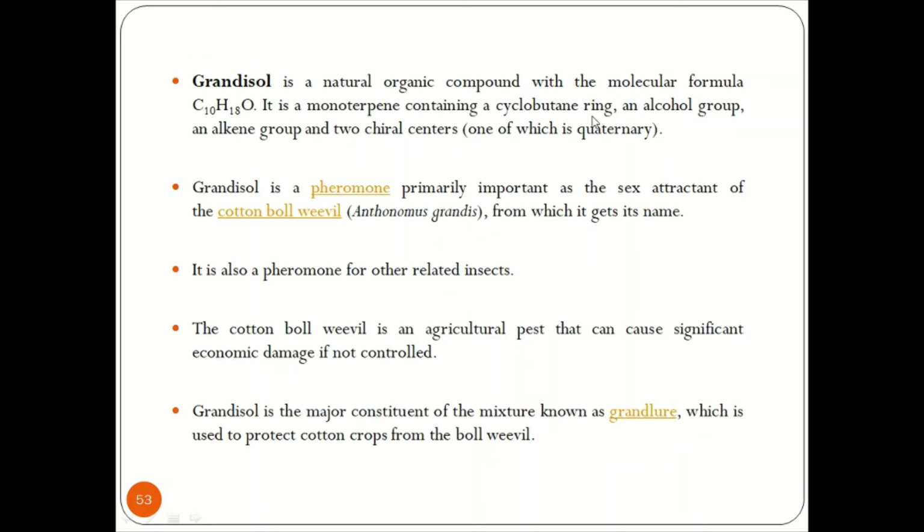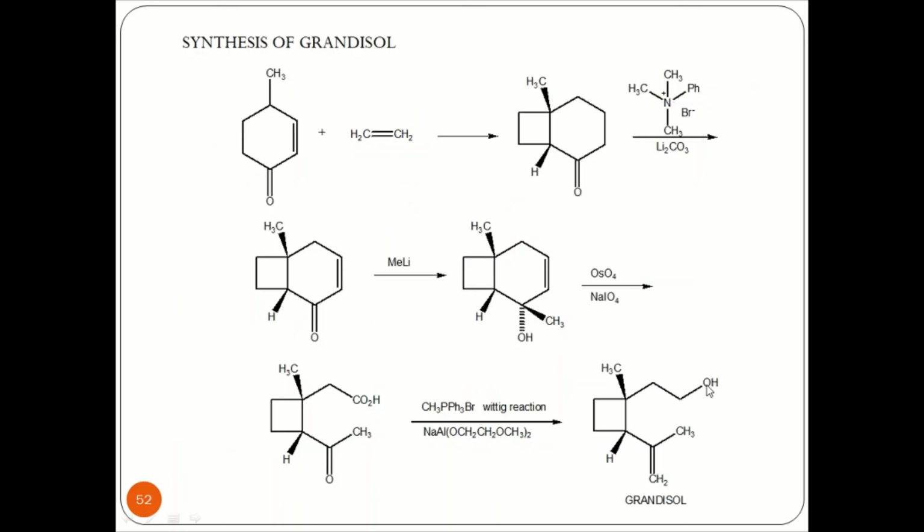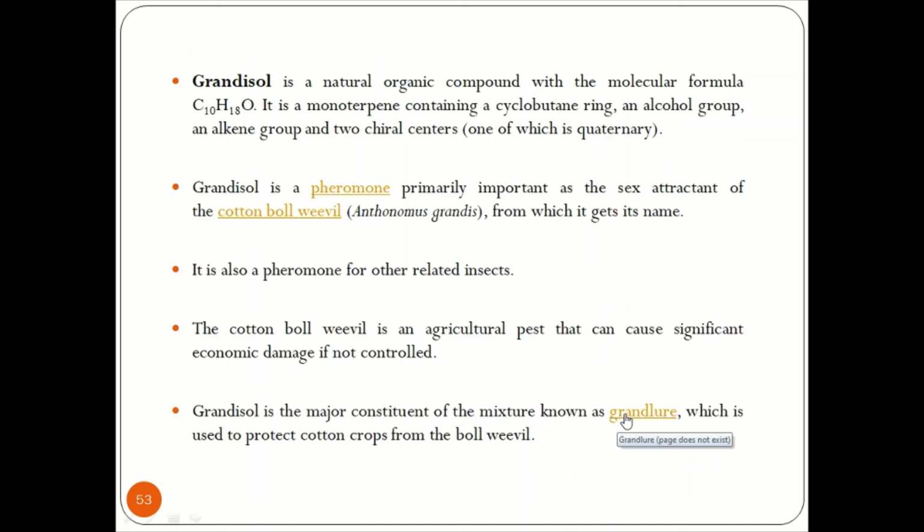Grandisol is a natural organic compound with a molecular formula C10H18O. It is a monoterpene containing a cyclobutane ring, an alcohol group and an alkene group, and two chiral centers, one of which is a quaternary system. We have already seen that grandisol has an alcoholic group, an alkene group and a four-membered ring.